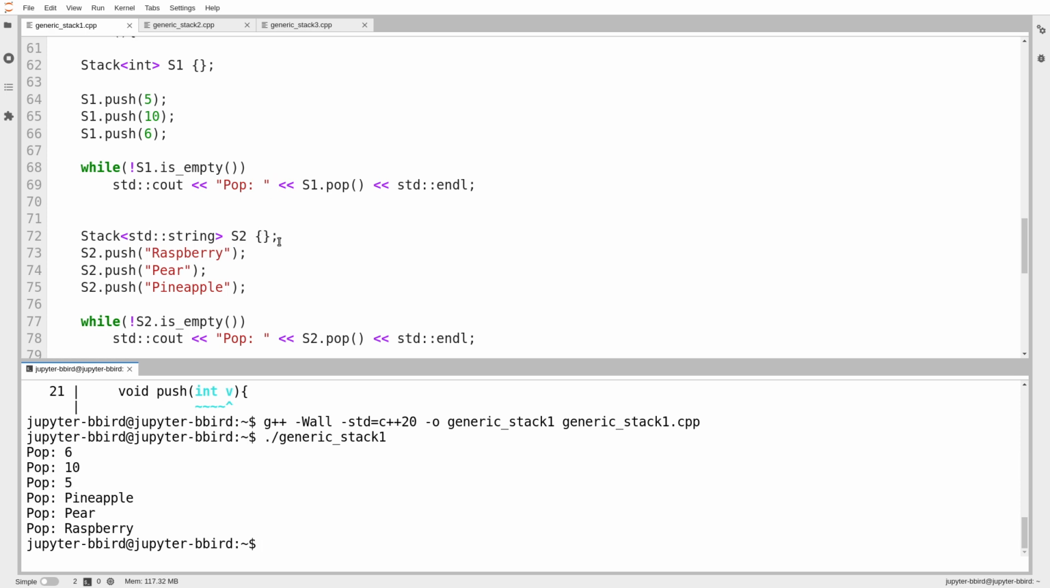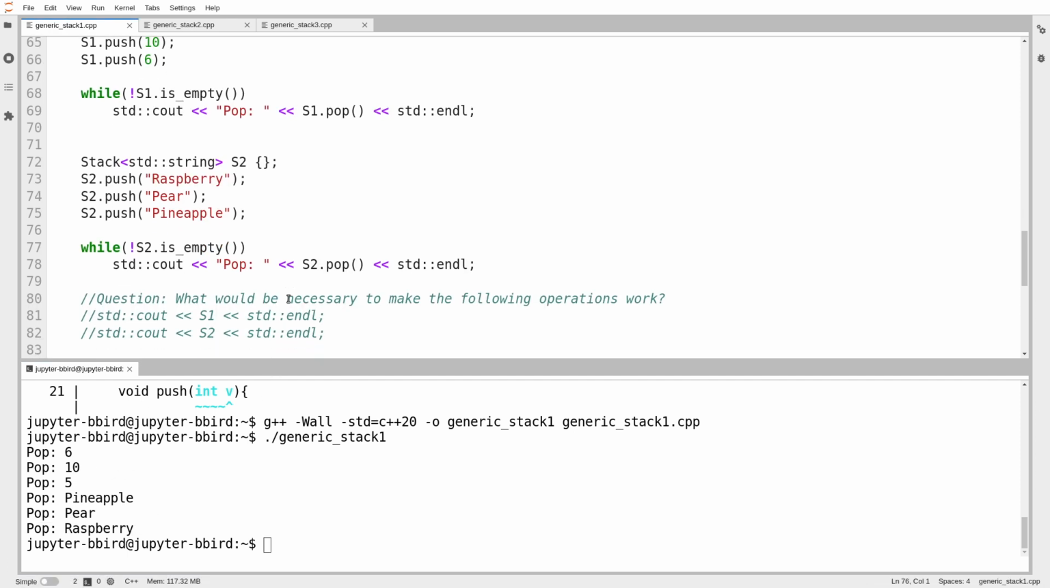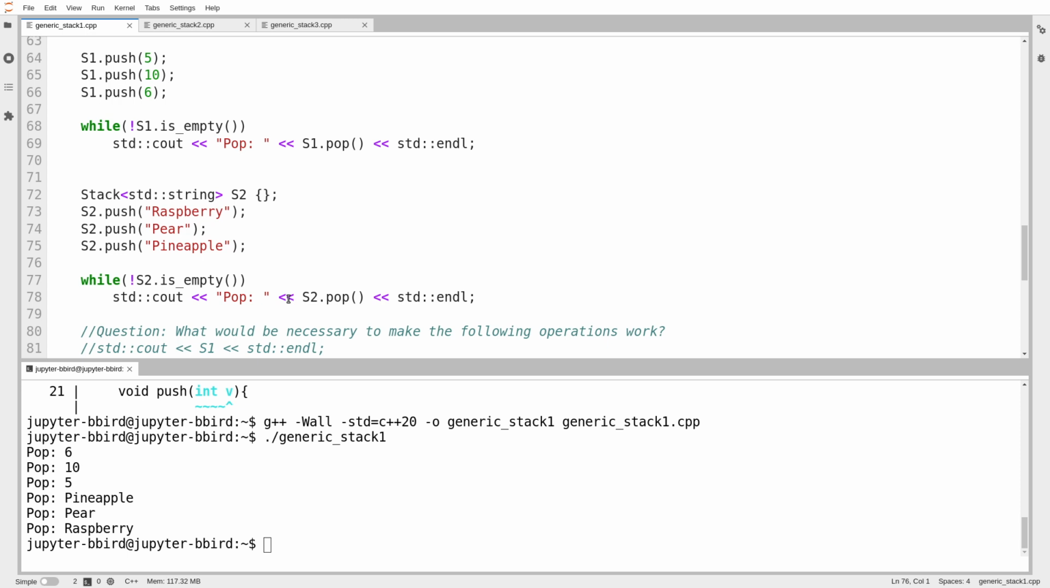I then make a stack of strings. I push raspberry, pear, pineapple. I pop them, and I get them back in reverse order. Now, as usual, a bit more testing might be a good idea in a context like this, but to keep things moving, I will say executive decision. It does look as if I have templated the class successfully.